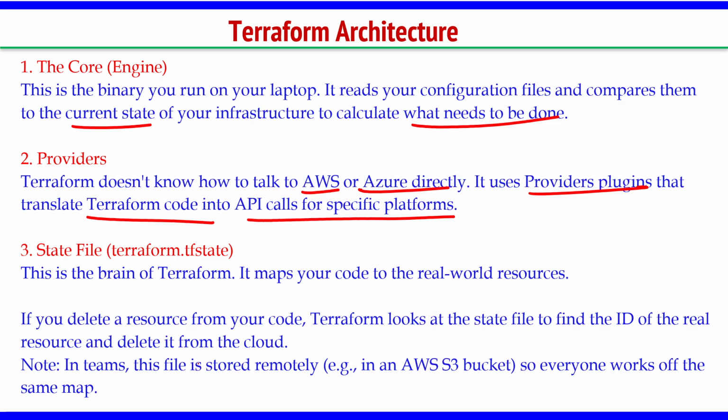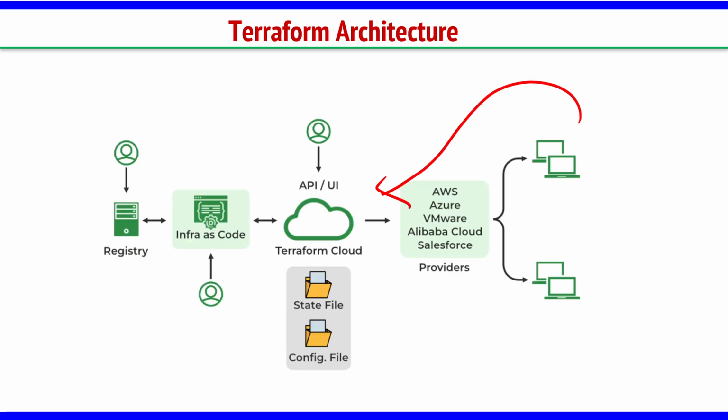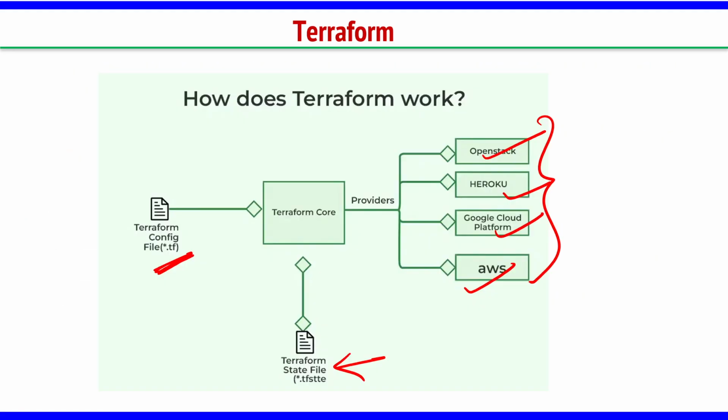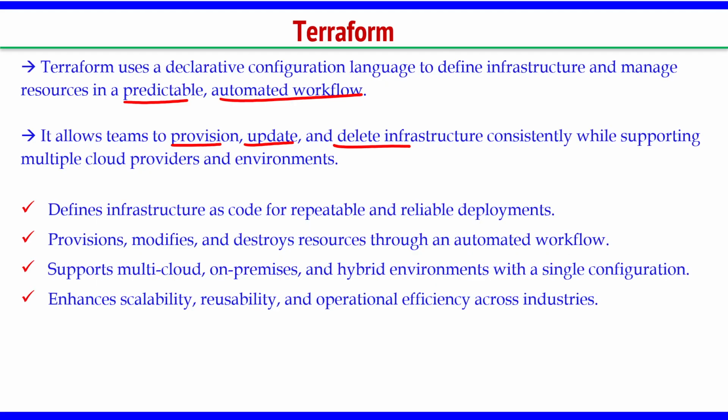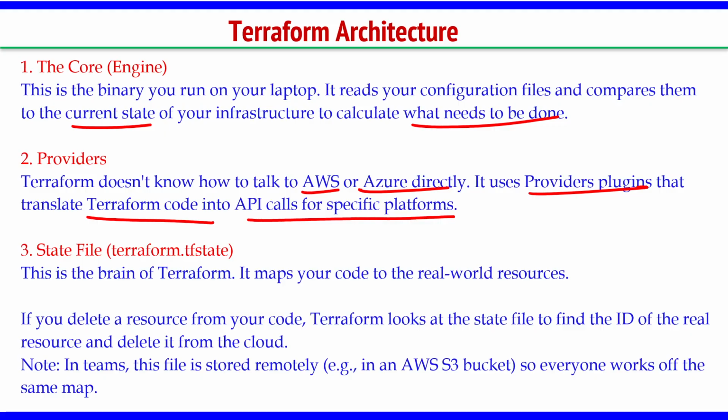And finally, the state file. This is the state file, right? We have seen this. I think we have seen the config file and state file. Terraform state file, terraform.tfstate, right? So this is the brain of Terraform because it is storing the state information. If I know the state information, I need not install something again.